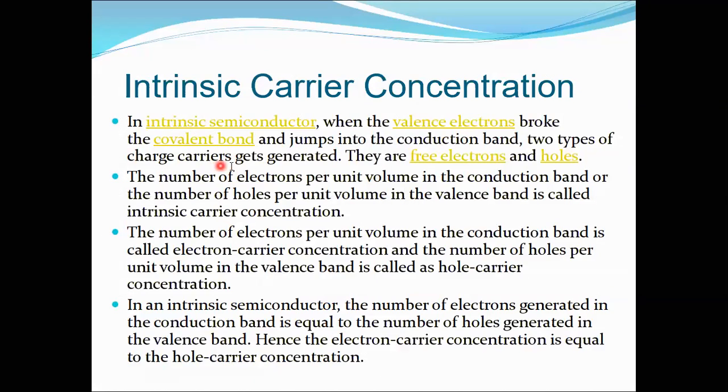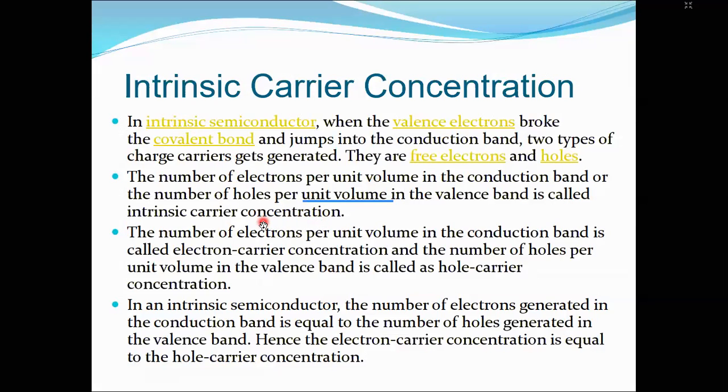Then two types of charge carriers get generated: one electron and one hole, both free. The number of electrons per unit volume in the conduction band, and similarly the number of holes per unit volume in the valency band, is called the intrinsic carrier concentration. Make sure to take a note, this is per unit volume.